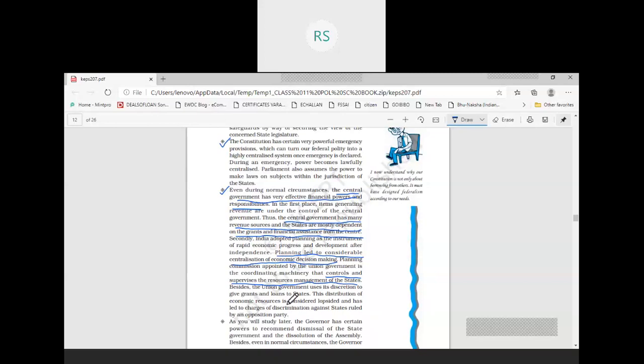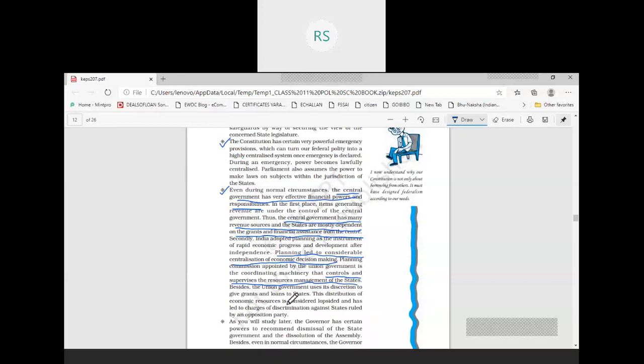So what happens in actual practice? These grants and loans are mostly given to those states which are ruled by the same party which is ruling at the center. And if the state is ruled by an opposition party, then it is not given that much financial assistance and grants. So this type of discrimination is done by the central government between the states on the basis of the ruling party.